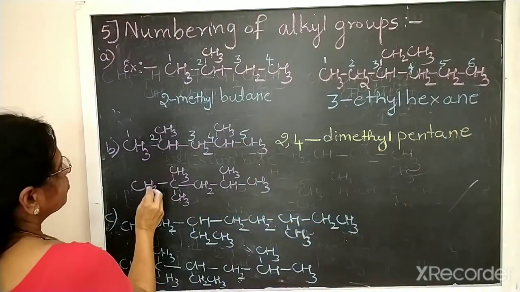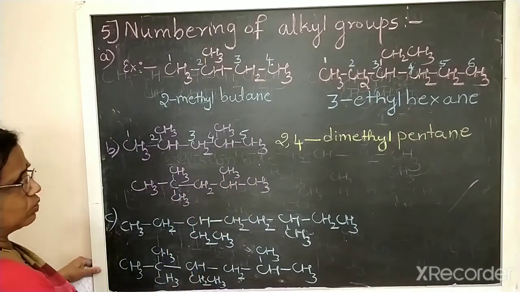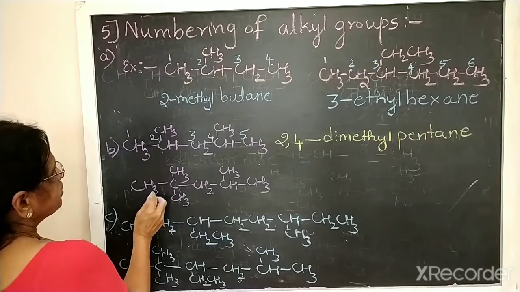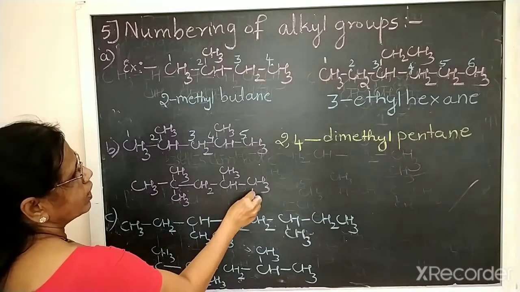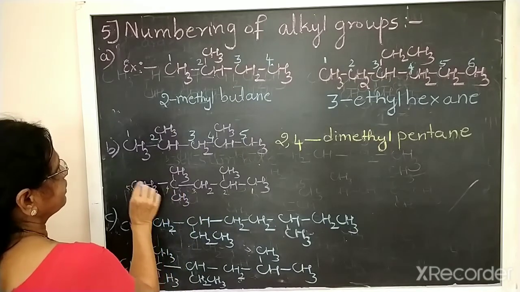Then this one. So here 1, 2, 3, 4, 5. Parent hydrocarbon is pentane only. But if you give the numbers from this side, 1, 2, 3, 4, 5.